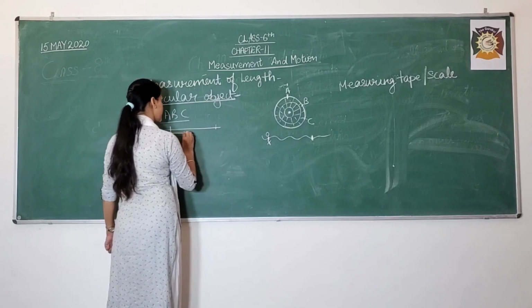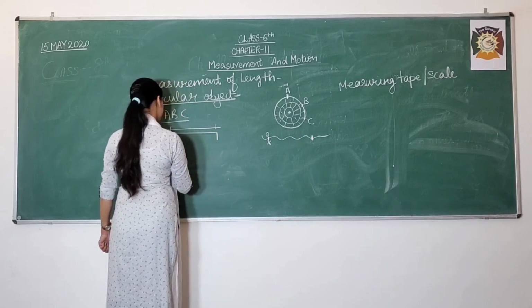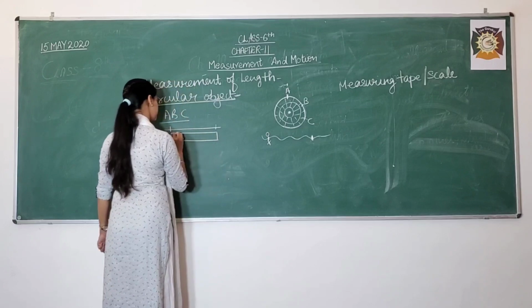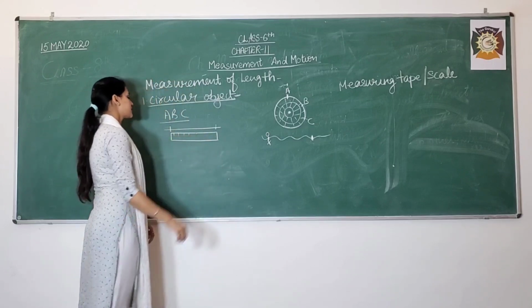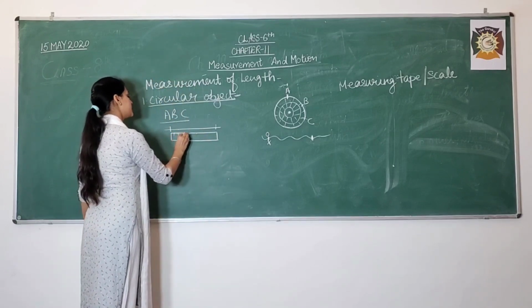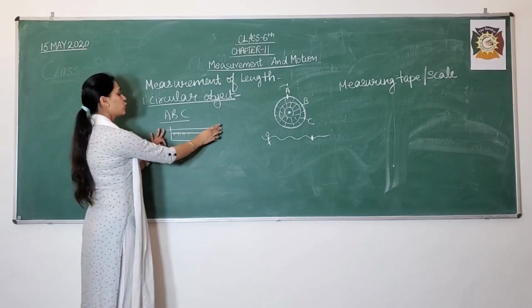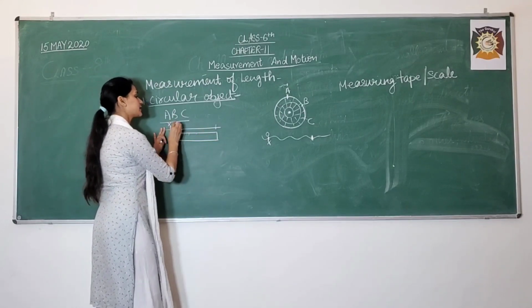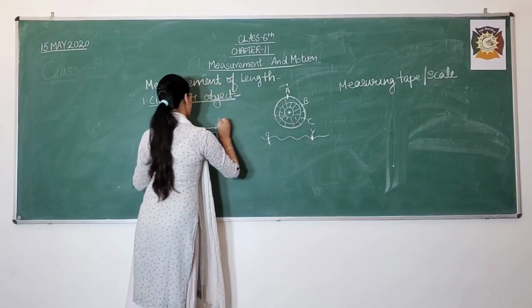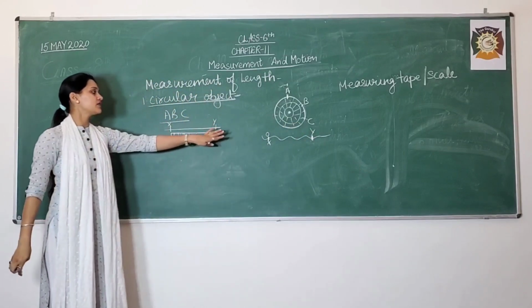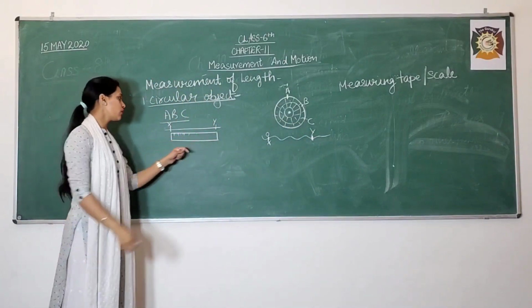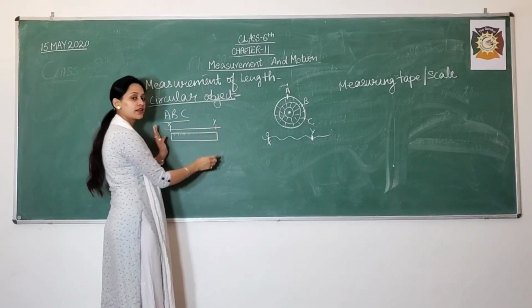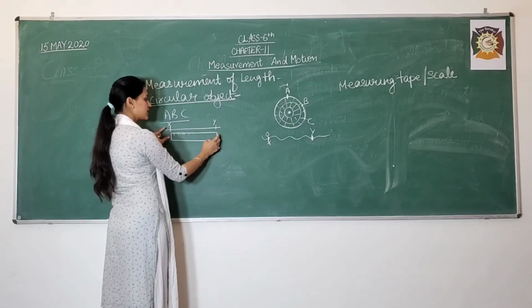against a scale. Against a scale you will place. These were the two markings done, X and Y. These were the two markings which we have done over the thread or the rope. Now we are placing this thread or rope against the scale.